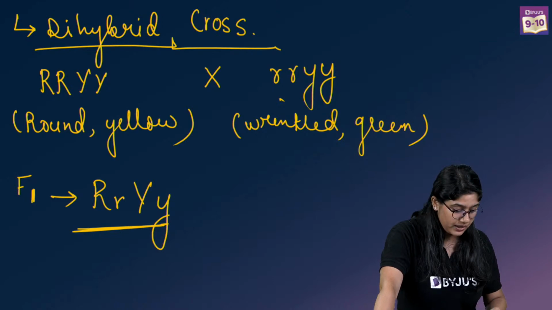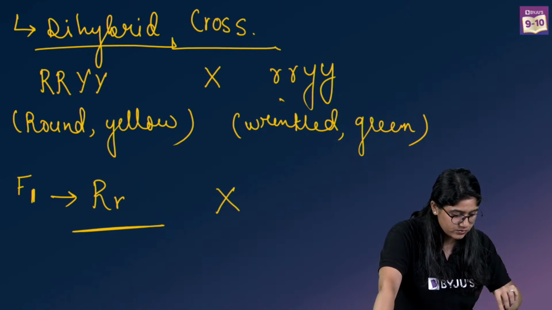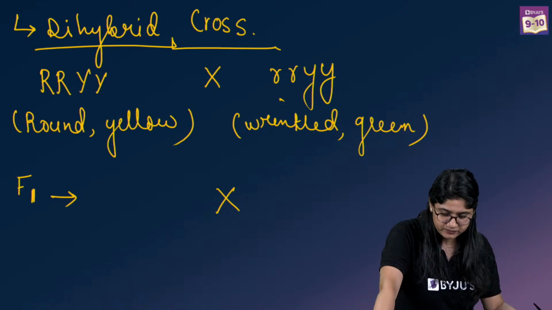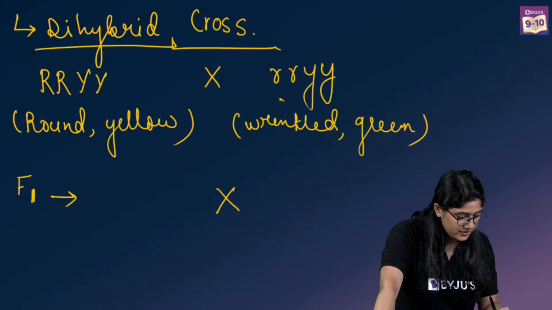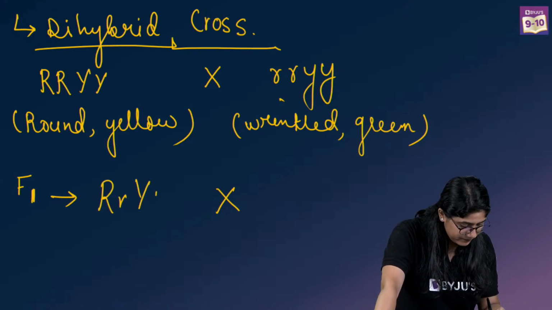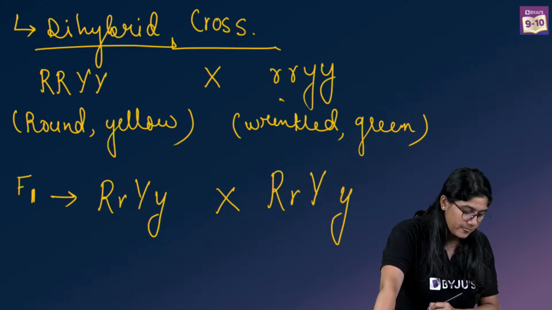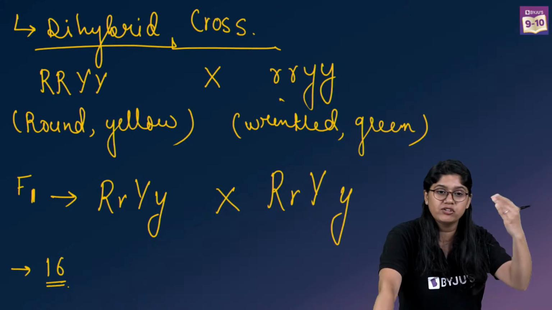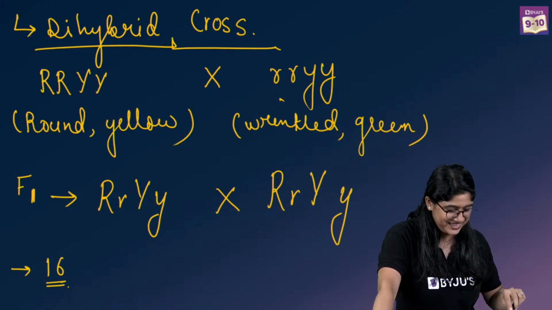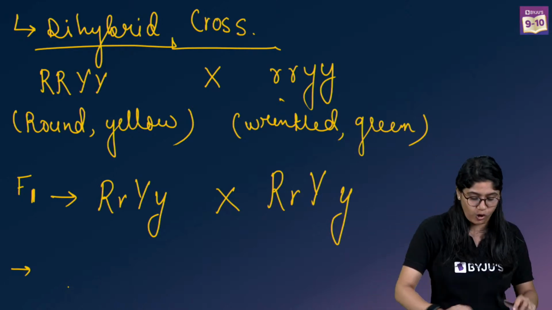Now if we do the selfing of this, we will get 16 at the end. We will have the 16 gametes. Of course, I don't have a place to draw over here.